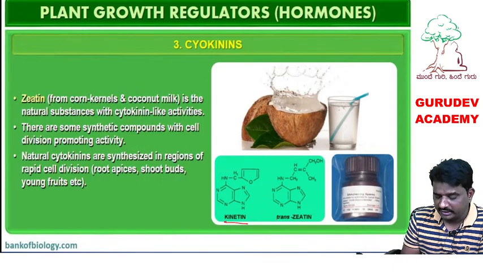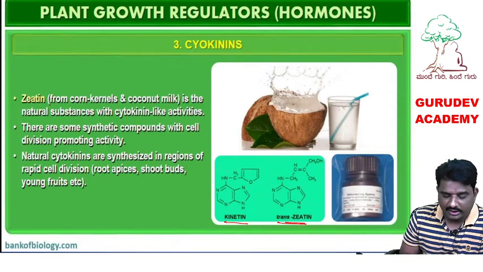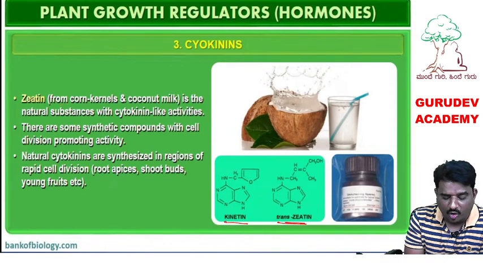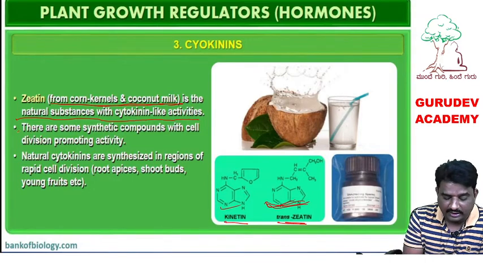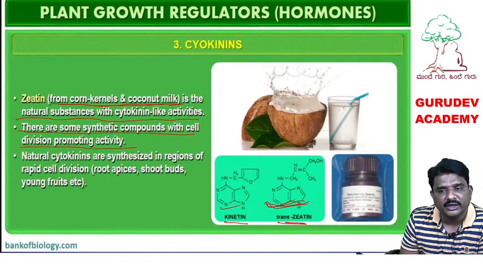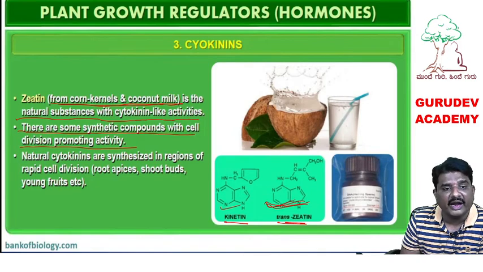See, this is kinetin and its chemical structure is given here. See, one more, zeatin from corn kernel and coconut milk. This is kinetin and this is zeatin. Zeatin is a natural substance with kinetin-like activities. It is a natural substance present in coconut milk or corn kernels. They are synthetic compounds with cell division promoting activity. What activity do they have? Cell division promoting activity. Okay.